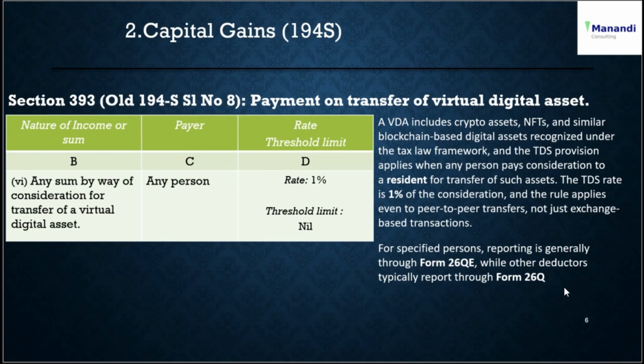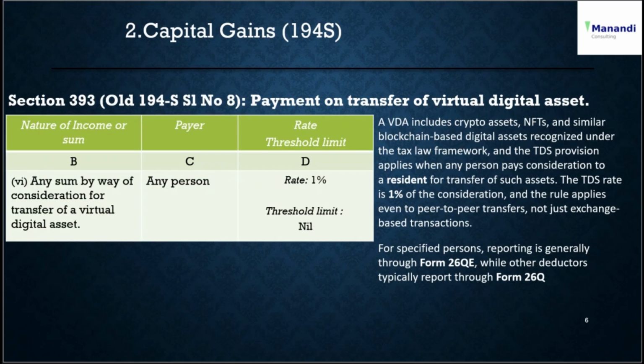If it is through an exchange or broker, it will be taken care of, because in exchange-facilitated trades, the exchange often handles operational compliance, while in direct buyer-seller transfers, the buyer may have to deduct the TDS.